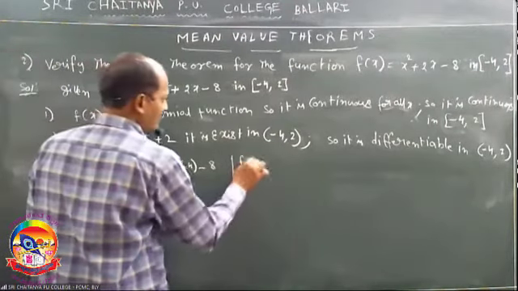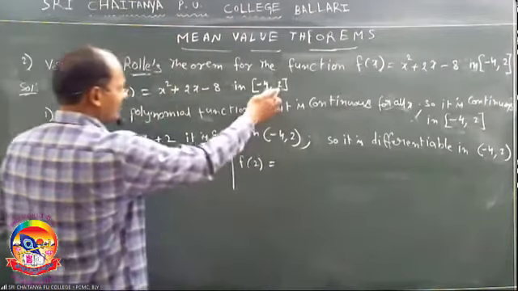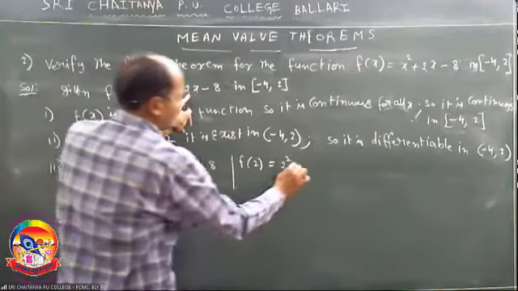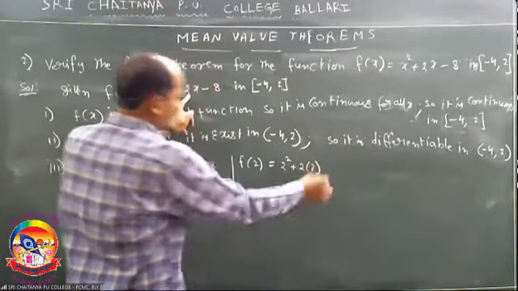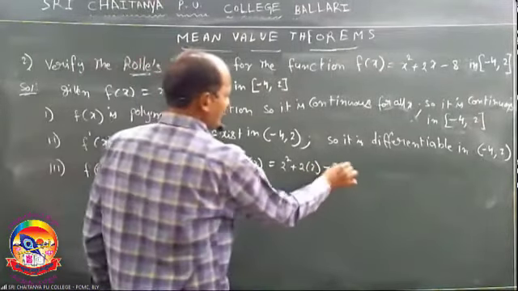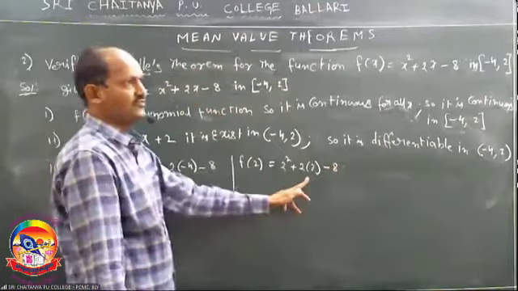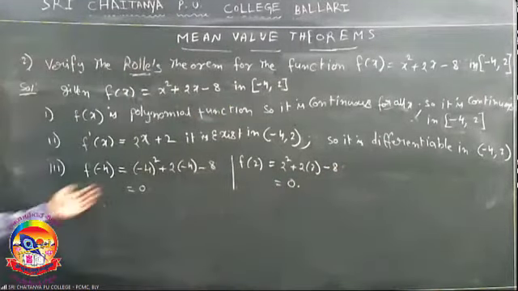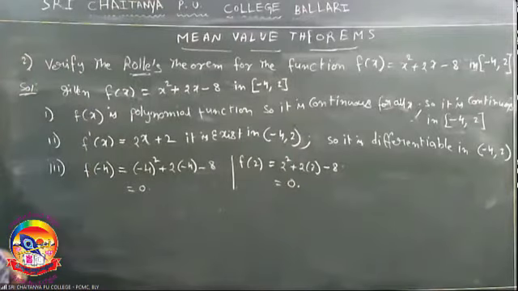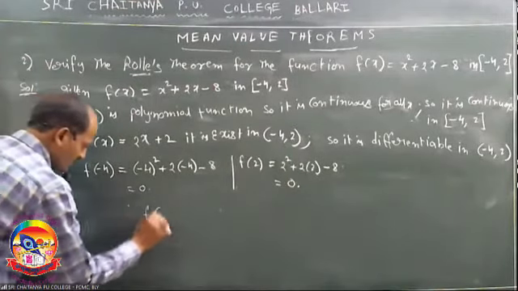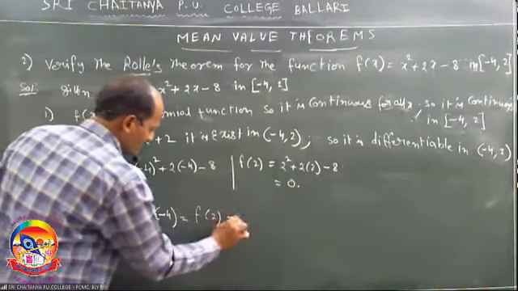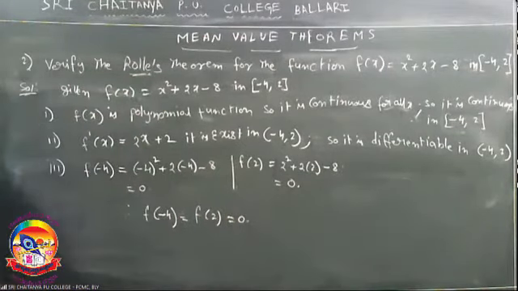And f of 2 value: f of 2 is equal to 2 square plus 2 into 2 minus 8, 4 plus 4 minus 8. It is also 0. So f of a is equal to f of b. Third condition also satisfied. So f of minus 4 is equal to f of 2. The value is 0.